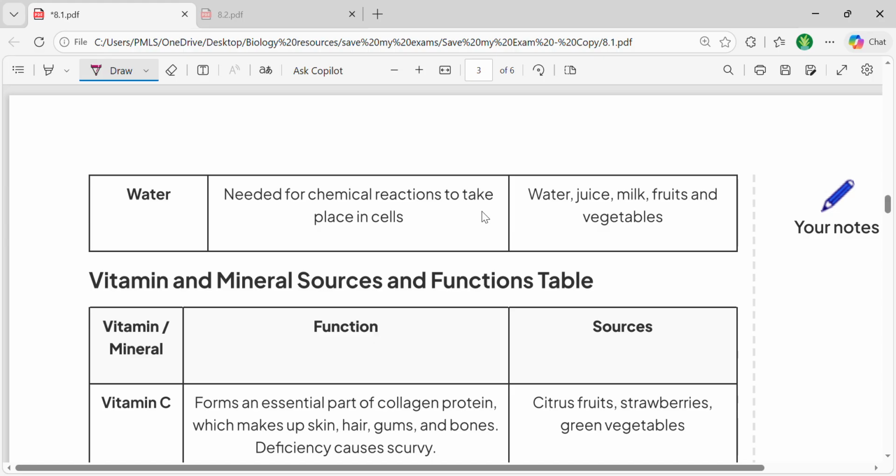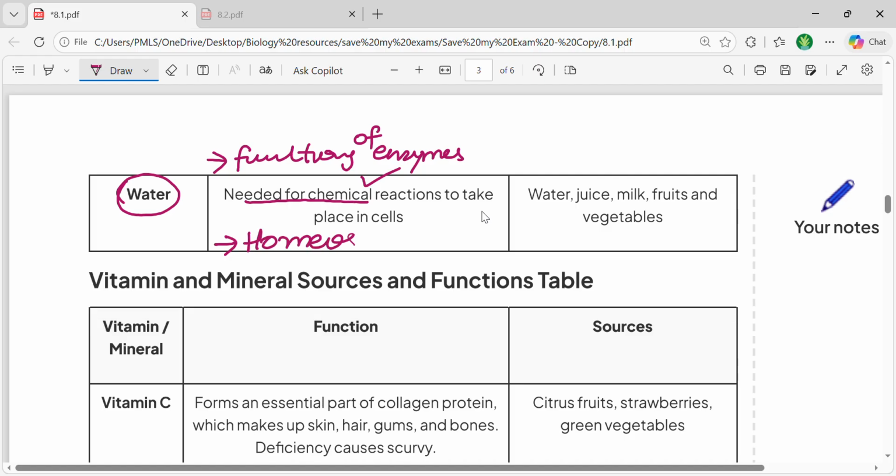Let's talk about water now. Why is water important? Water is needed for chemical reactions to take place, and you can add here that water is very important for the functioning of enzymes, because all enzymes require an aqueous medium to work. Another thing you can add here is that it is very important for homeostasis as well.